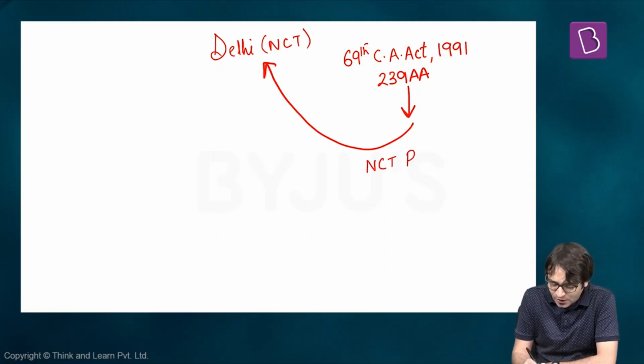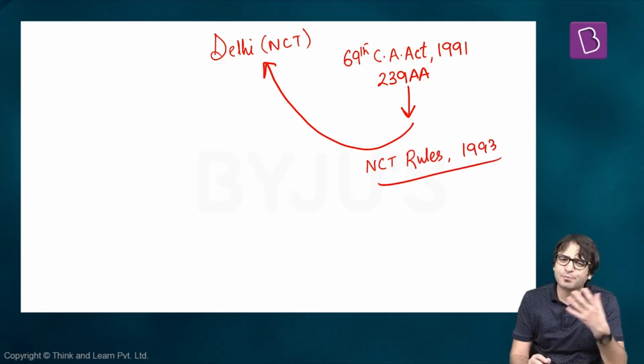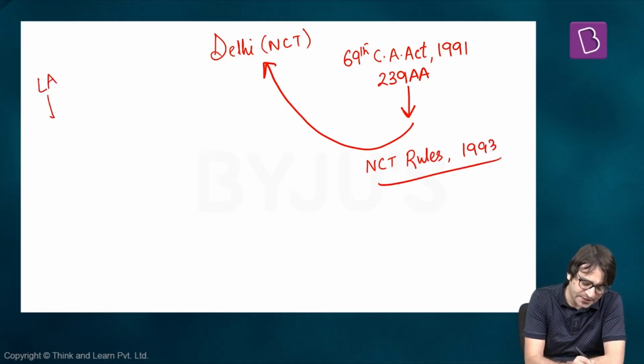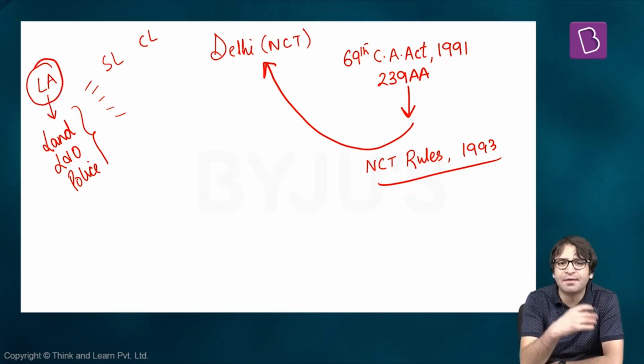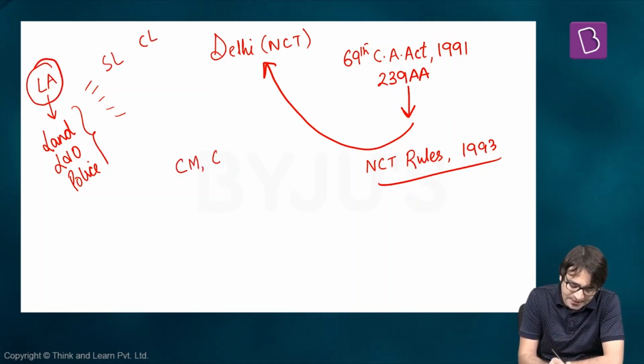Then NCT rules were issued in the year 1993, which basically means that there will be a legislative assembly in Delhi, but the legislative assembly of Delhi will not have the power to make laws on land, law and order, and police. For all other subjects mentioned under the state list and the concurrent list, this legislative assembly of Delhi will have the power to make laws. Delhi will have a chief minister and his council of ministers.